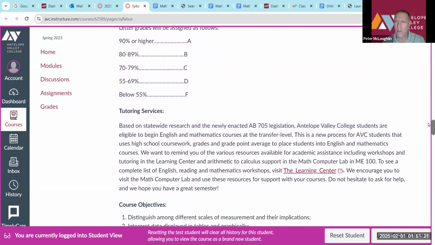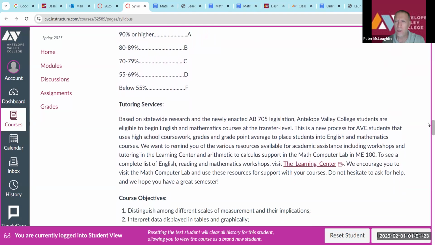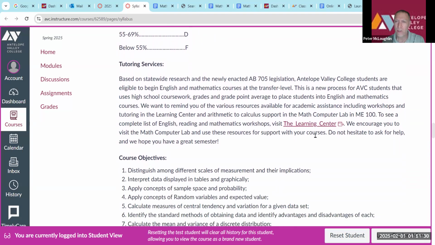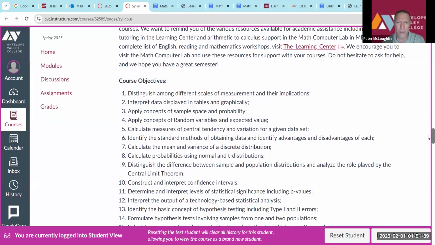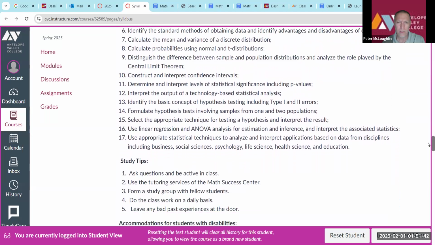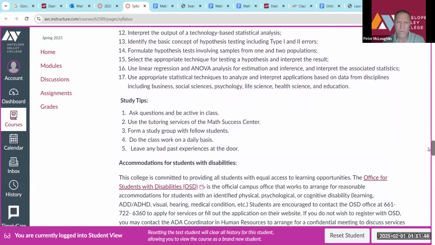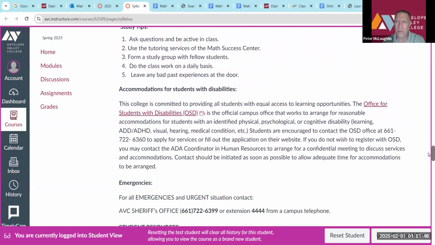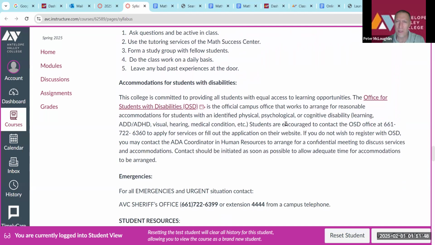Tutoring services. If you need additional help, first come to my office hours. But if you need additional help past that, you should go to the Learning Center. Here's a link to the Learning Center on campus. They can help you. Okay, course objectives, you can look at those. Study tips, you can look at those. Accommodation: if you need an accommodation to participate in this class, email me as soon as possible and we can work something out.